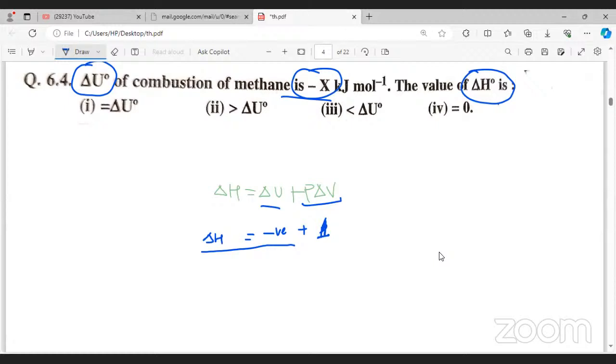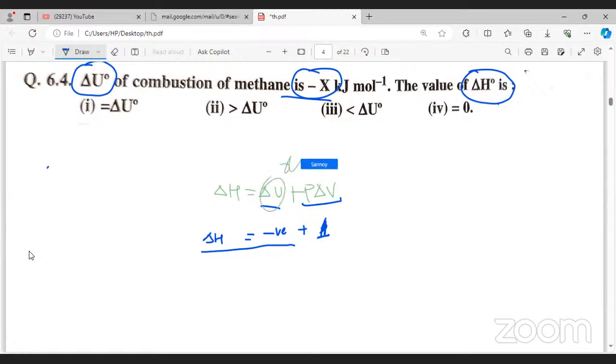Sir, one thing we can see: the question says del H is greater than del U0, less than del U0, or equal to del U0. Here we have del U plus P del V, so surely it will be greater than del U, because we are adding one term here.